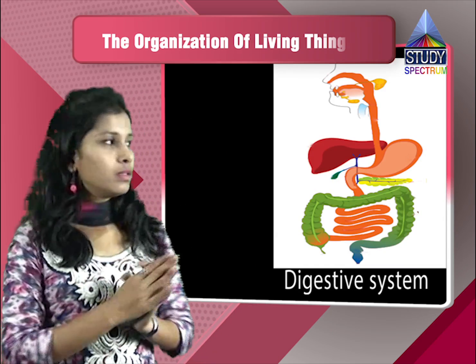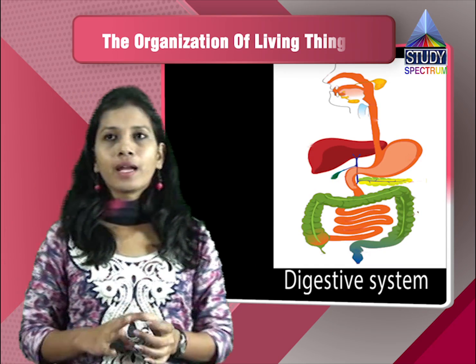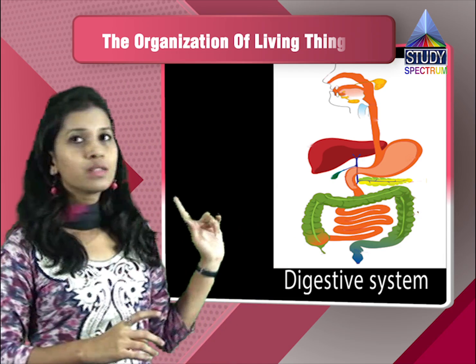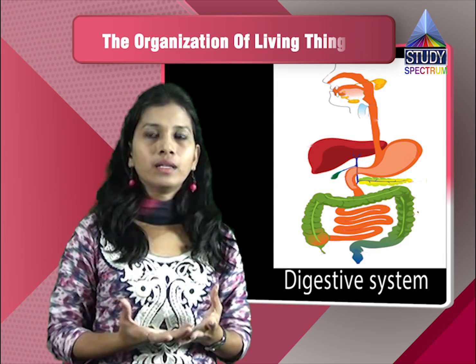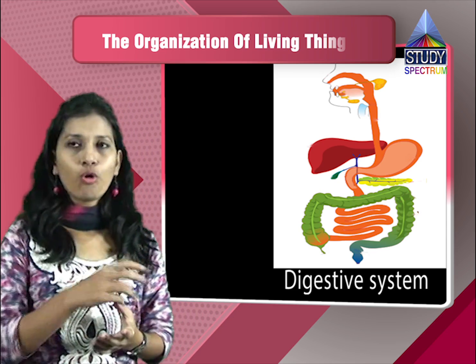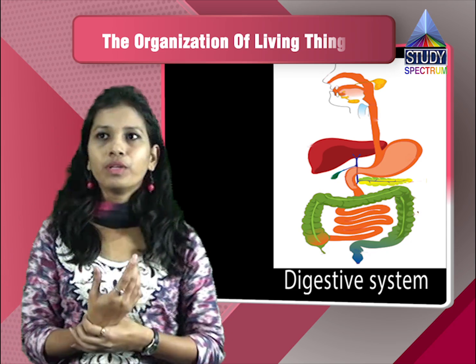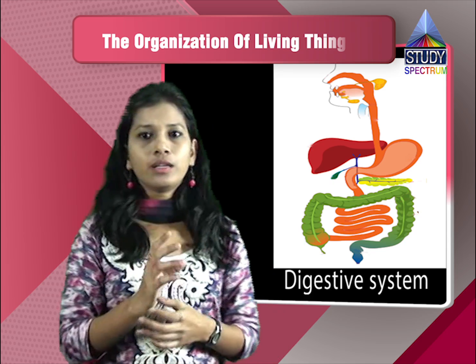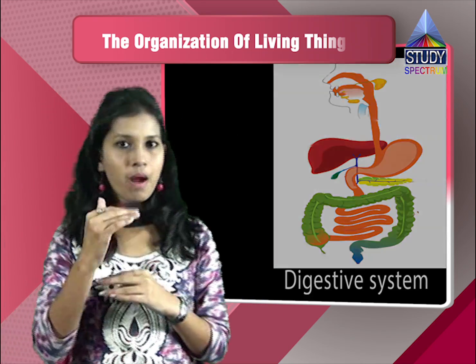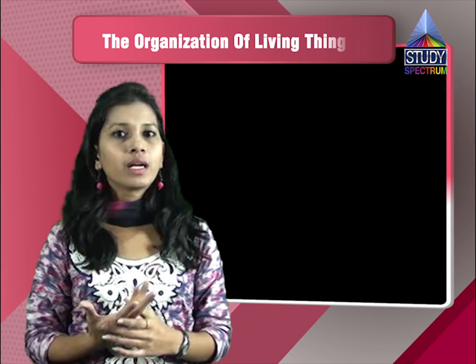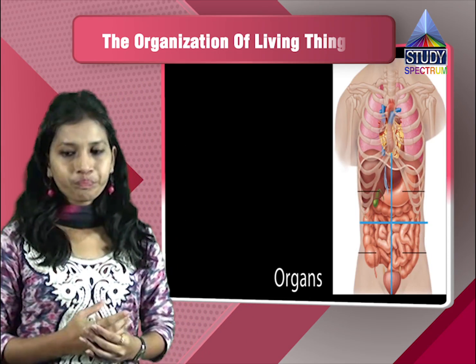Then if you see this diagram, they have shown you the digestive system. In the digestive system there is the liver, the gallbladder, the stomach, and all these organs together perform different functions. Take the example of the brain. There are different parts in the brain which conduct their different functions.